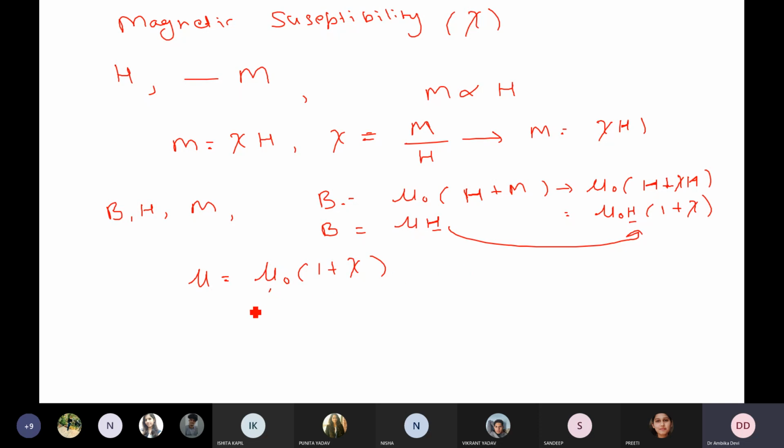So this is the relation between permeability and susceptibility. ठीक है, अगर mu को इस तरफ ले जाओगे, so mu upon mu naught is known as mu r, relative permeability. So mu r is equal to 1 plus chi. ठीक है, और you can say chi is equal to mu r minus 1. ठीक है, so this is the relation between permeability and susceptibility. बहुत बार एग्जाम में छोटे छोटे क्वेश्चंस आते हैं, 1 नंबर के, 2 नंबर के, and you may be asked to derive the relation between permeability and susceptibility. ठीक है, ऐसे करना है.